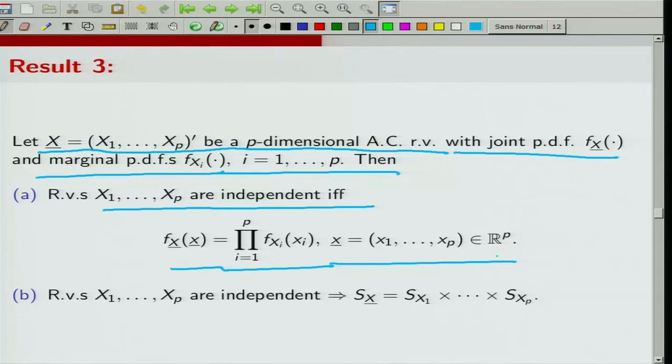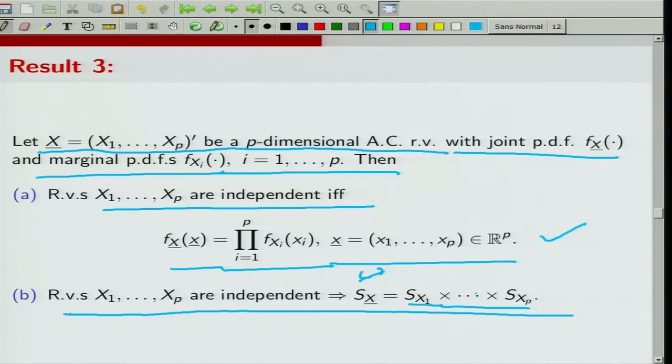We proved a similar result in the case of discrete, where these PDFs were PMFs. Now, the same arguments can be used to prove the result for an absolutely continuous random vector. So, X1, X2, ..., Xp would be independent if and only if the joint PDF or joint PMF is the same as the product of marginals. Now, one of the conclusions is that if X1, X2, ..., Xp are independent, then the support of the random vector X is the same as the cross product of the supports of the individual random variables. So, if this is not happening, then you can conclude that X1, X2, ..., Xp are not independent.